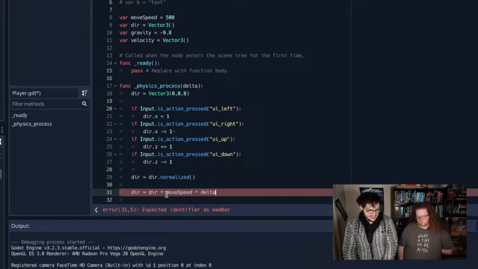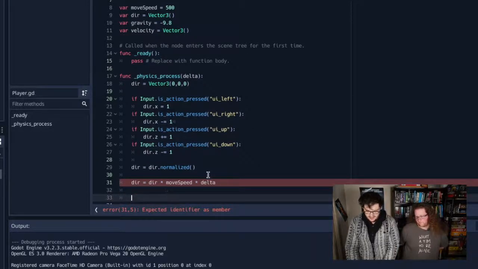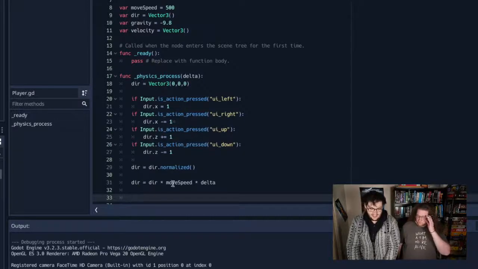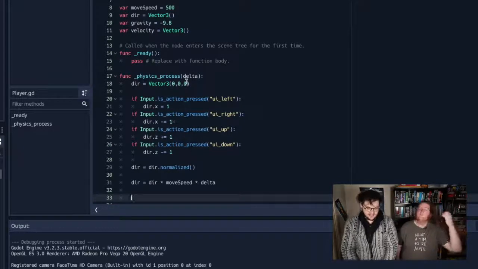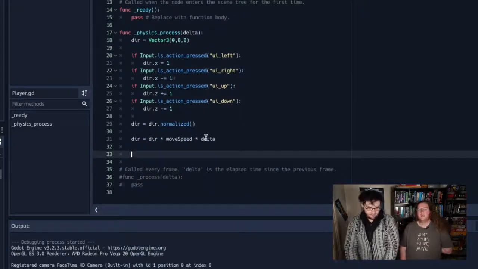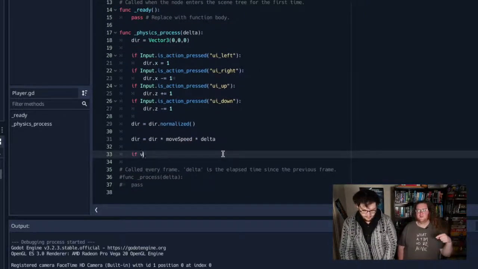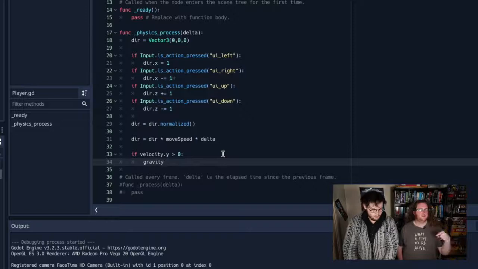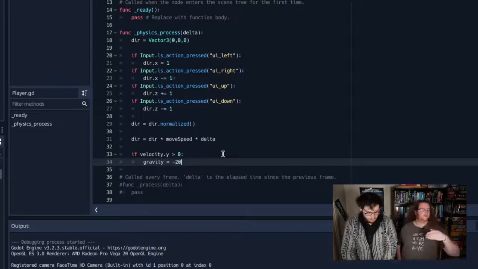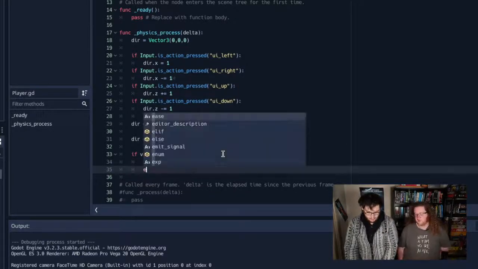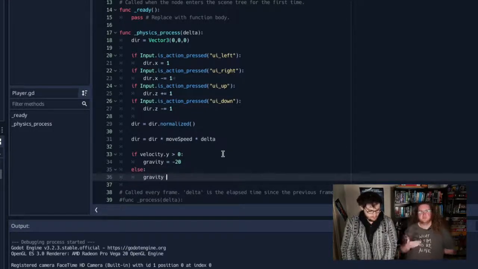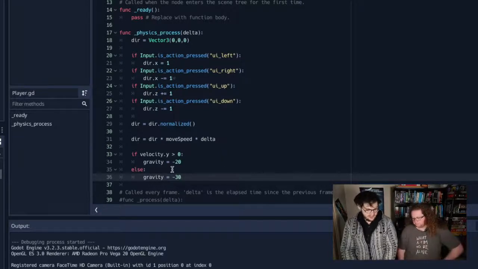We're also going to make sure the thing moves at a useful speed, because we don't want it to zoot ultimate distance too fast. So we're going to multiply direction by the move speed we've set up here, and also by the delta, because this is being called every physics tick. The reason we're multiplying it by the delta is because otherwise, if the frame rate, or the physics rate in this case, was inconsistent, the movement speed would not be nice and smooth. You'd be jumping or teleporting, depending on what the time difference is. So we're basically just adding in how long it has been since the last update, so that way we get a nice smoother movement.